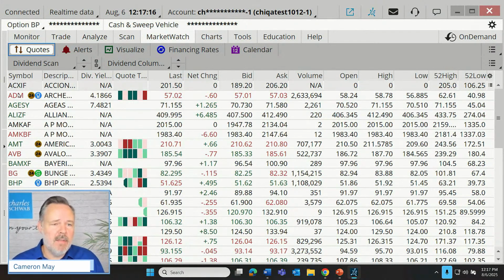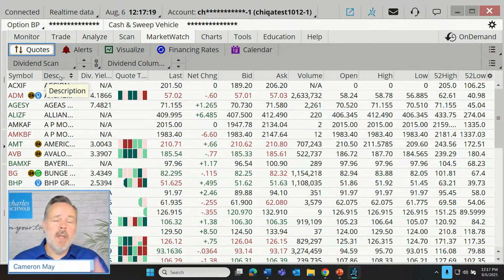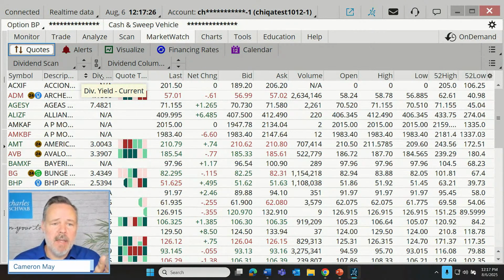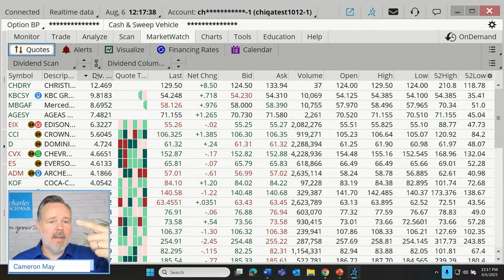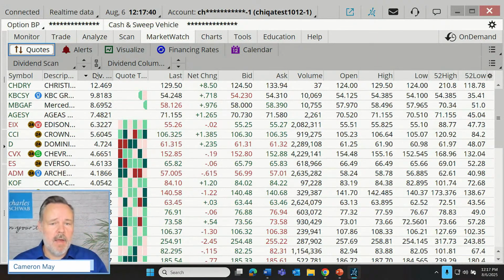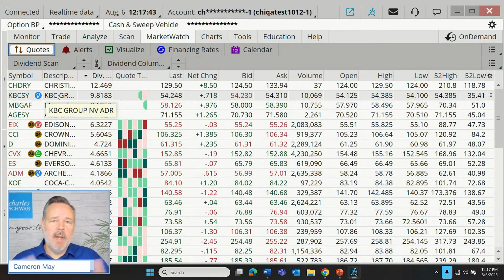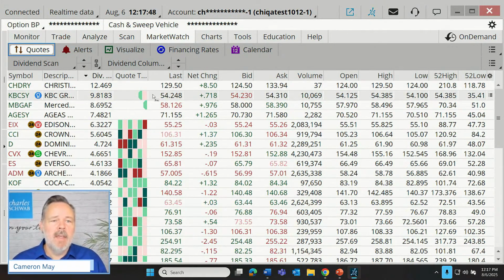Just be aware that when we've added new columns, or if we have a different priority other than just having the symbols displayed in alphabetical order, we can reorganize these columns according to a preferred column. So for example, maybe our trader's real point of emphasis here is that dividend yield. I can click on that dividend yield column heading, and initially it's going to sort it lowest yield to largest. Then I'm going to click on that again, and it's going to list that from largest yield to smallest. So you'll notice that reorganizes the rest of the columns to make sure that they're all still aligned with the correct symbols. So there's how we use the quotes tab.